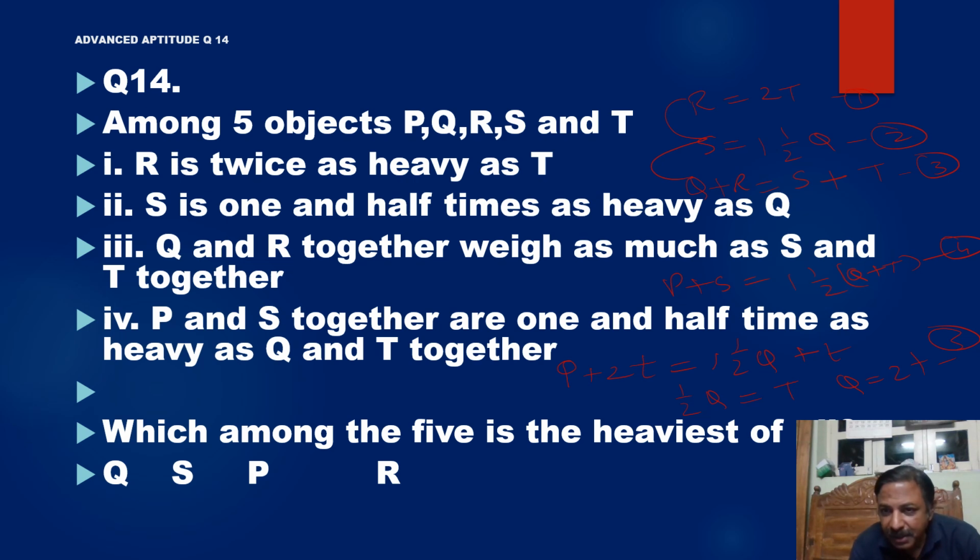This is the fifth equation. Putting this fifth equation into the second, S is equal to 1.5 times 2T. S is equal to 3T.